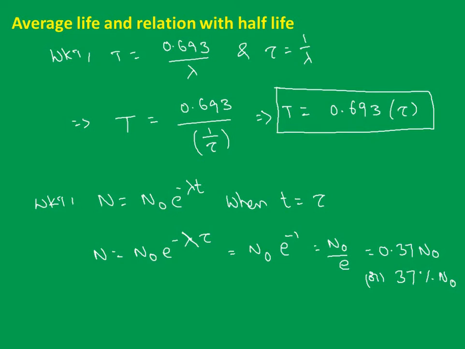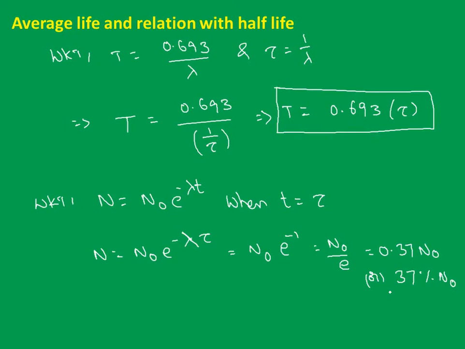Now look here, as we know this relation N equal to N naught e power minus lambda t, the nuclei at any instant, which we can calculate. At that point if t equal to tau, in the place of time, I substitute, and I get N naught e power minus lambda tau. So N naught e power, in the place of lambda I can substitute 1 by tau. So 1 by tau, tau cancels out, I will be left over with minus 1. E power minus 1 is nothing but 1 by e. So N naught by e. Anyway, e value we know, if we substitute that, it is 0.37 N naught, or 37% of N naught.